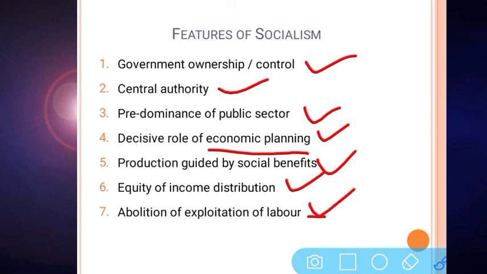The aim of government in socialism is to provide social welfare, provide employment, etc. Here the government does not aim at profit, and hence there is no exploitation of labor in such organizations. The laborers are provided with benefits as per government rules, and hence there is no kind of exploitation by any organization.